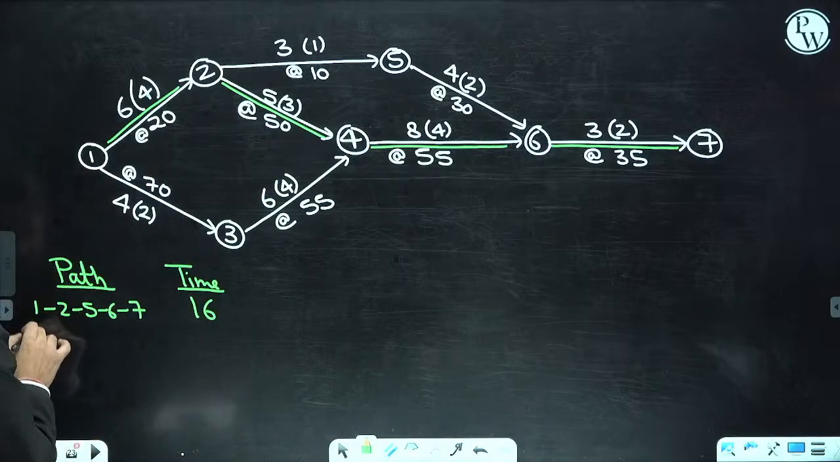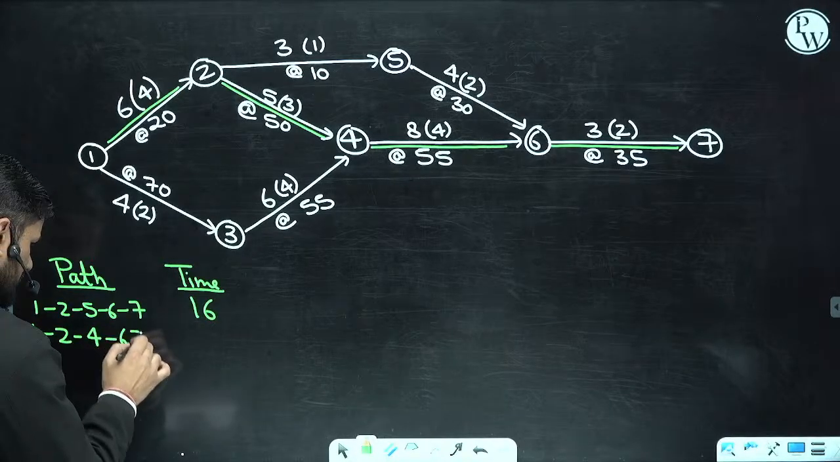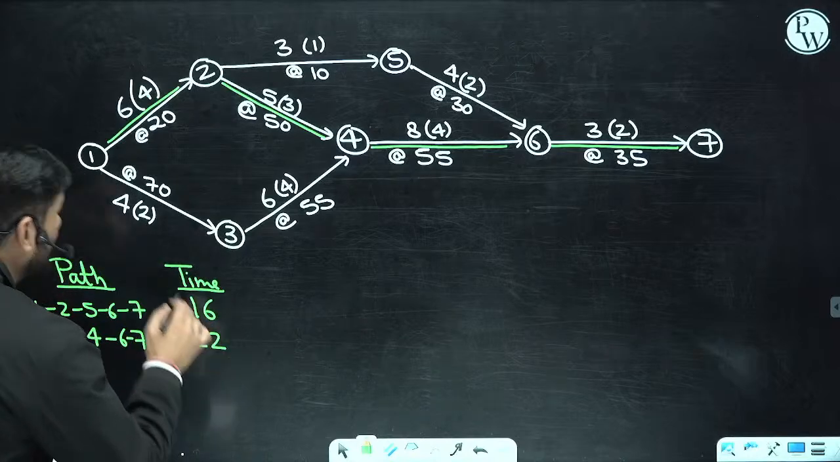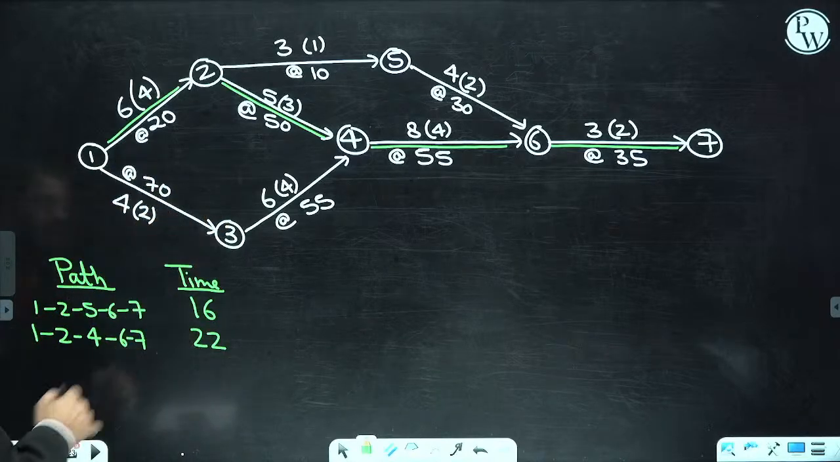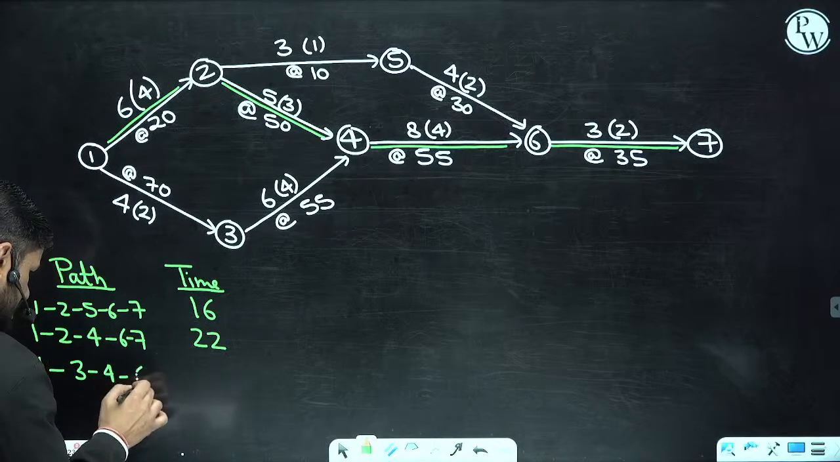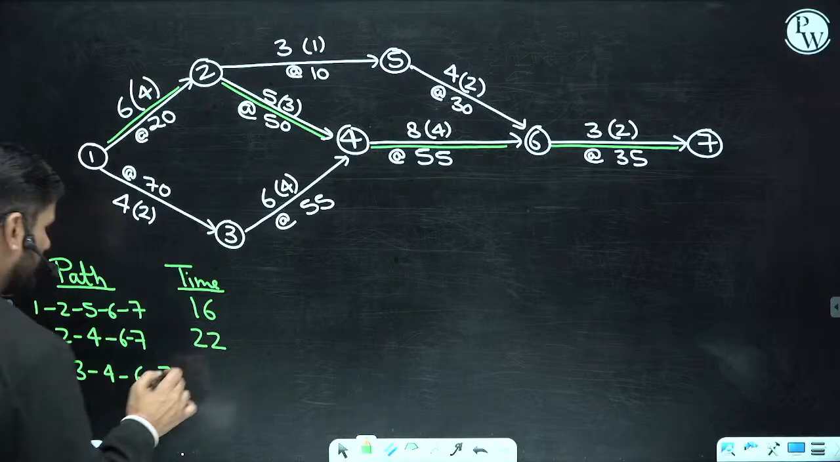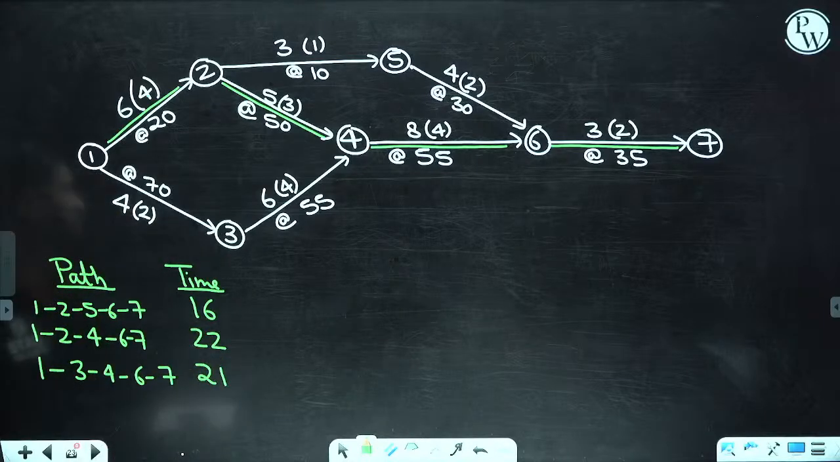The critical path is 1, 2, 4, 6, 7. Okay, this is 22 days. I have already calculated this: 11 and 11. Then 1, 3, 4 and 6 and 7. This is what? 4 and 6, 10, 10 and 11, 21 days.